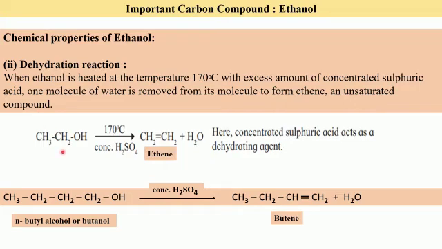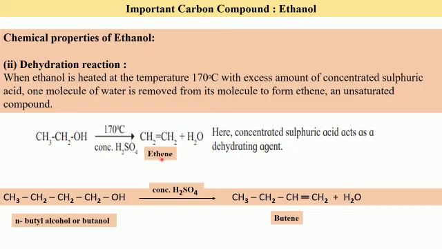So here we have ethanol, CH3CH2OH, 170 degrees centigrade temperature. In presence of concentrated sulfuric acid, one water molecule is removed from here. So one hydrogen is removed and this OH. So one hydrogen from here and OH will give rise to H2O. And we get ethene. There will be a formation of a double bond now between the two carbon atoms.